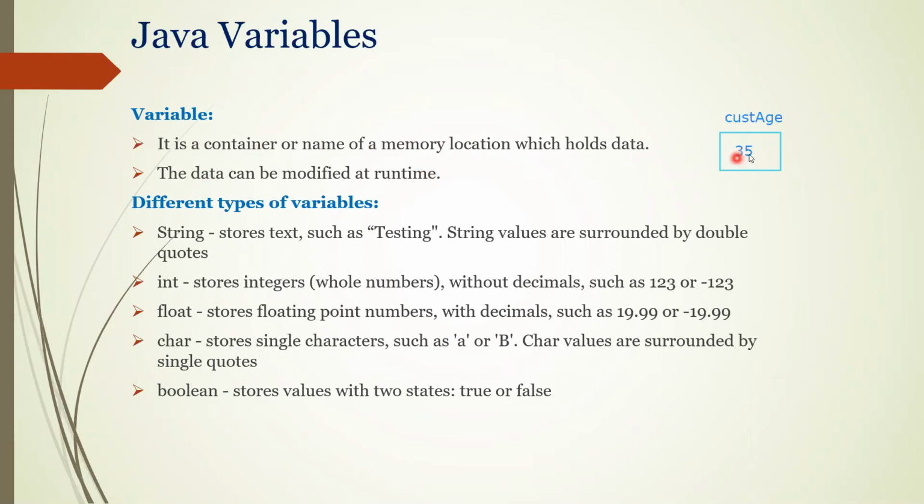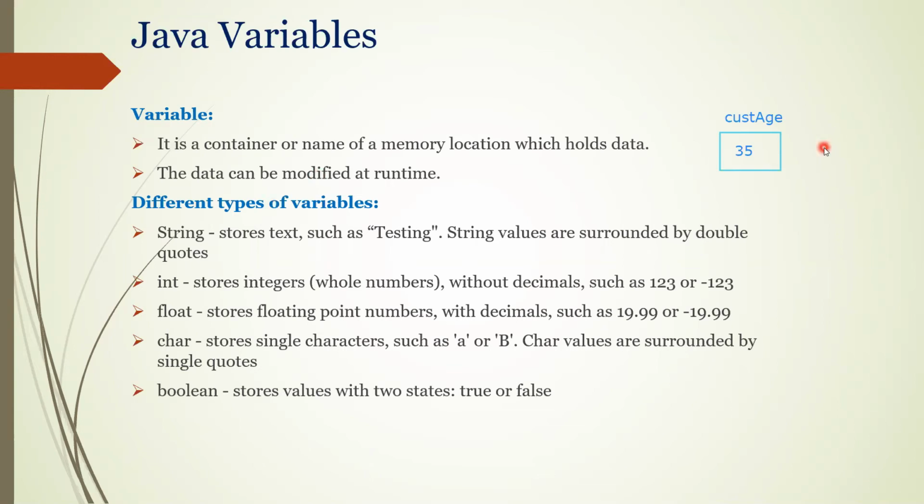It is 35, but tomorrow I want to change it to 36, or I want to make it 40. In the same variable, for one customer it is 35, and for another customer I want to store different data, say 40. So I can change the value. That data is not permanent, so if you want, you can modify it. That's what a variable is: a name given for a memory location in which you can store data, and the data can be modified. Simple. Mostly no one will ask these definitions, this is just for understanding.